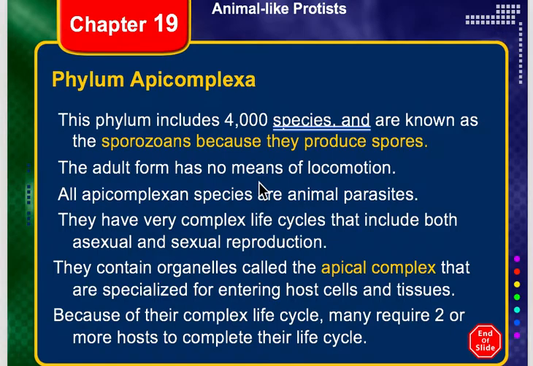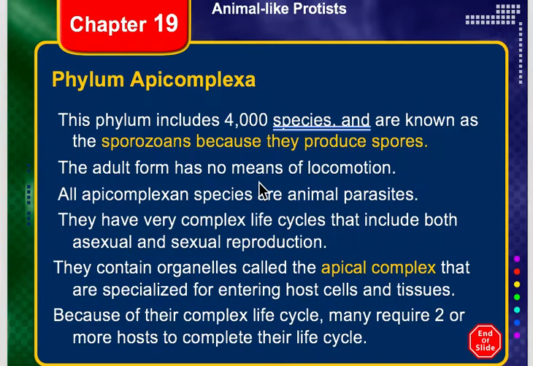Remember, if it's asexual, then it's going to be binary fission or multiple fission. If it's sexual, it's conjugation. They contain organelles called an apical complex. Now, apical kind of means peak or the apex, and so this complex at the pointed end of these protists enables them to bore through a host cell and the host tissue, because the host, of course, is going to be the one that has the parasite.